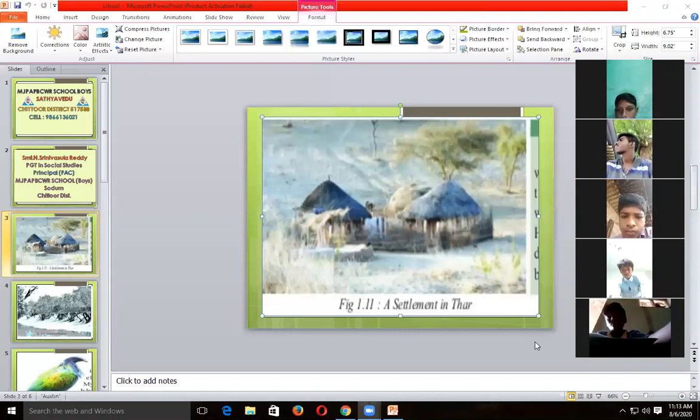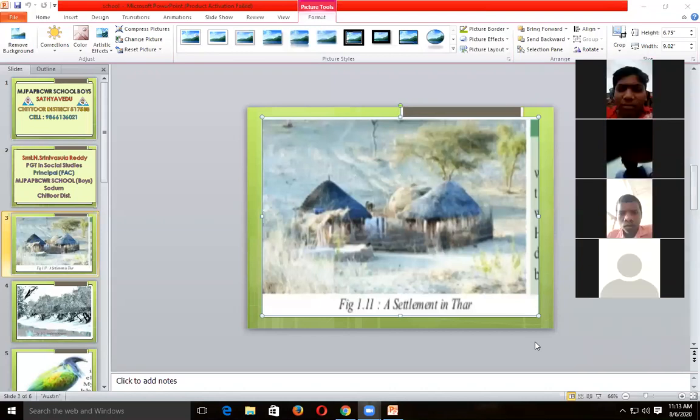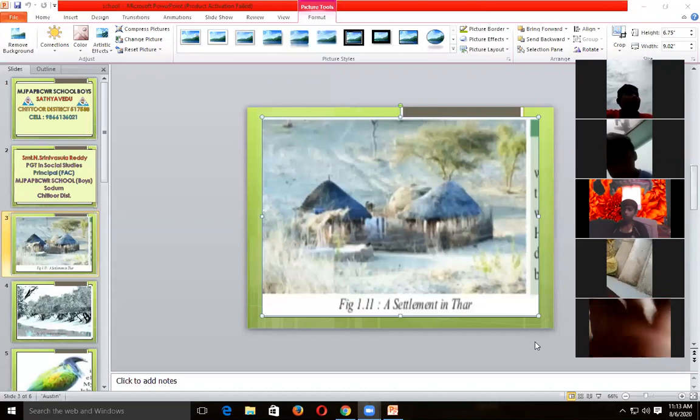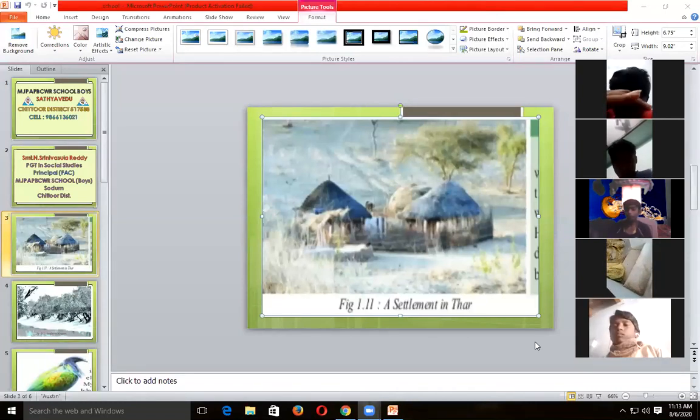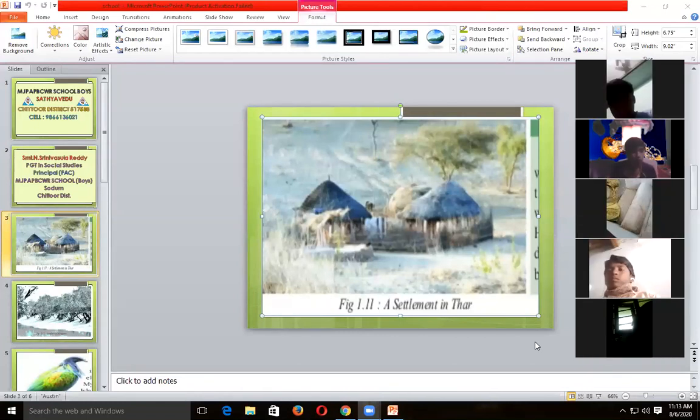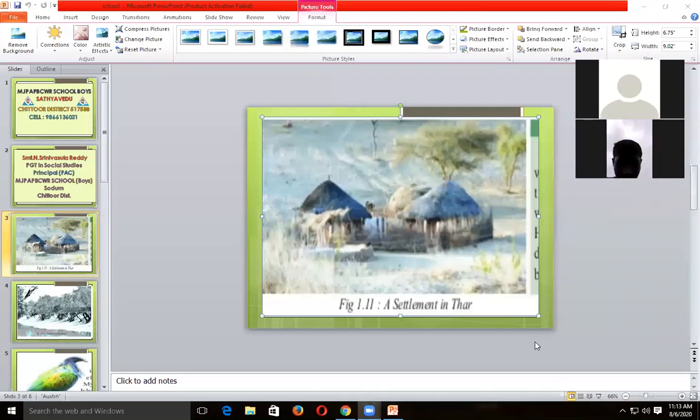Drainage rivers. So this is the total information about the Thar desert. Once I have explained every point I have written on the blackboard, you have to underline the points in your textbooks. Who are the members who don't have the textbooks? You have to borrow from your neighbors or relatives or your brothers or sisters. A textbook is a must to underline the points.